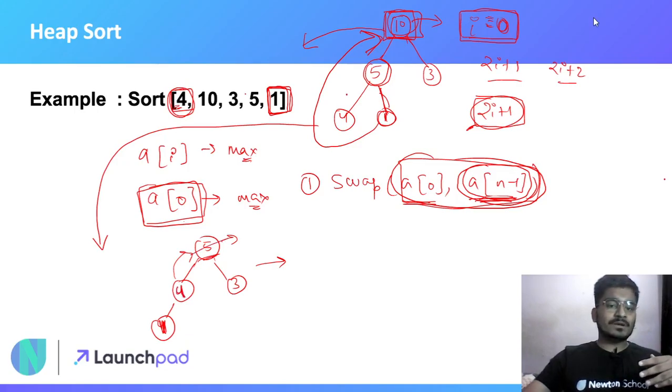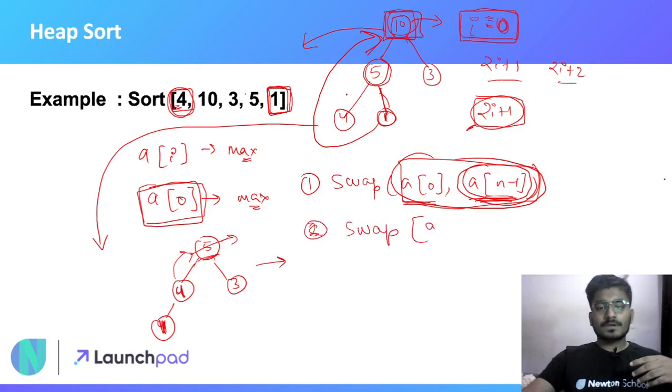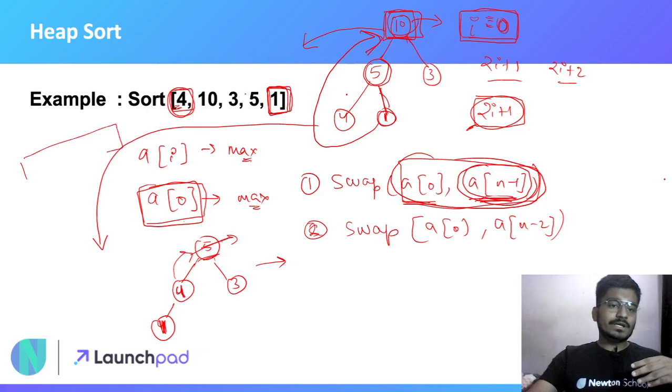Extract 5 from here and place it at the n minus 2 index. Okay, so now in the second process you will swap a naught and a n minus 2. Okay, and now you have your container like this. At the last index you have 10, at this index you have 5.